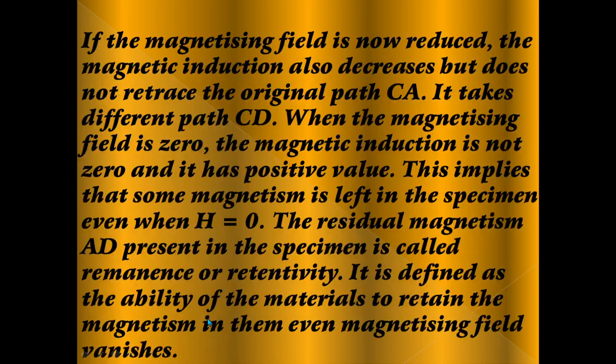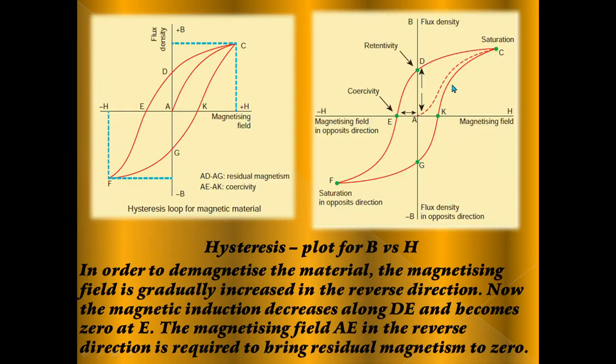Next, if the magnetizing field is now reduced, the magnetic induction also decreases, but it does not retrace the original path CA.